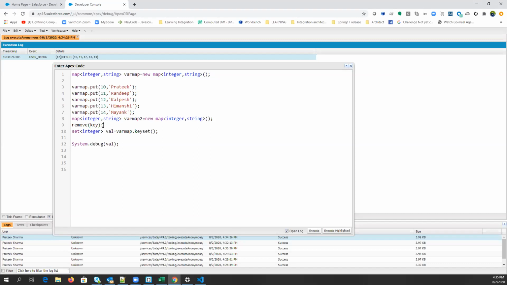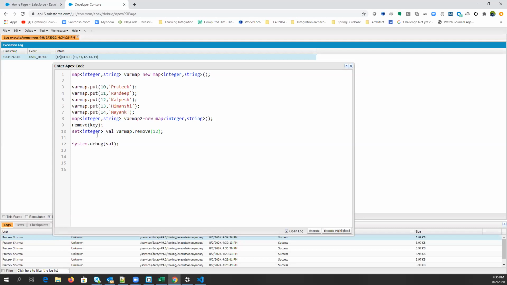So what do you think it will do? The value from that key will be removed. You have to remove the value from a particular, specific key. Will we provide only value or key, or both? It will remove the key value pair, right? Yes. So let's remove 12.